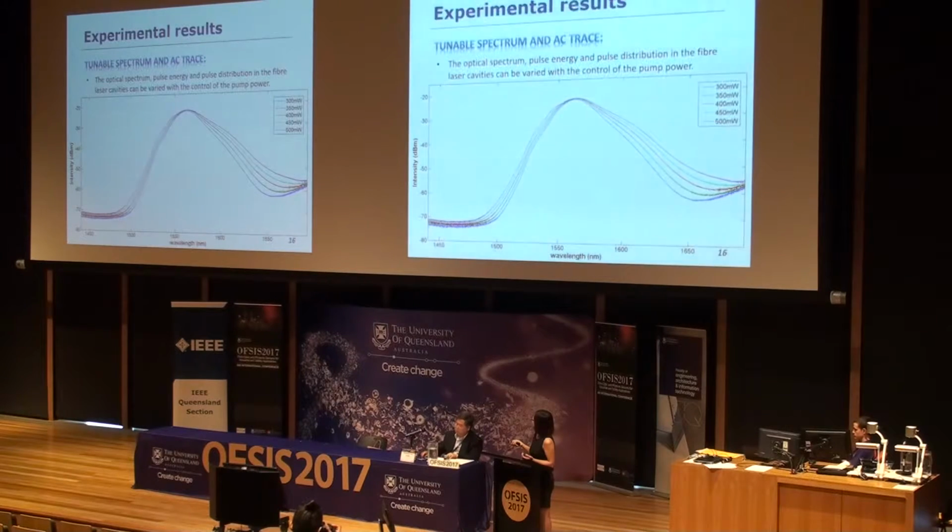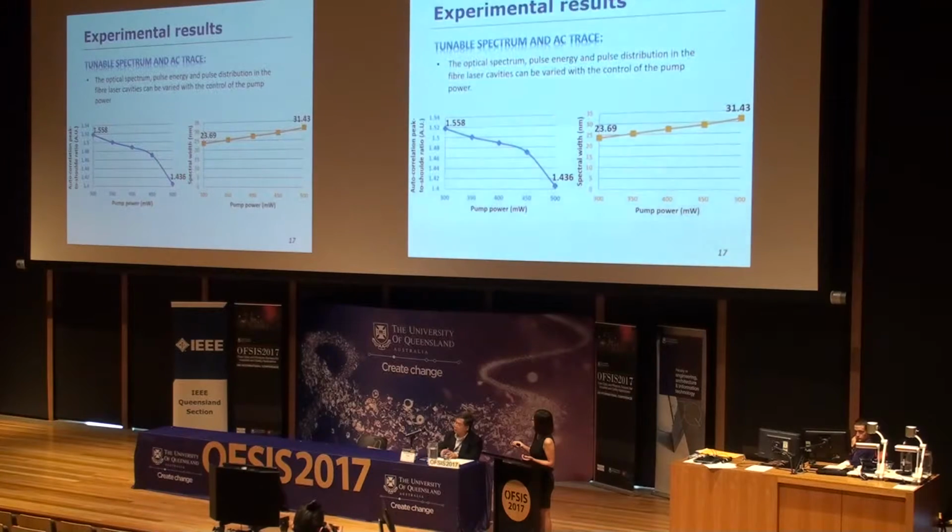And in the spectrum domain, it also changes as we increase the pump power. Specifically, the peak-to-shoulder ratio decreases from 1.558 to 1.436, which indicates a smaller ratio of the peak power to the random pulse total power. And the spectrum width also increases as we increase the pump power. From these two figures, we can see that the optical spectrum, optical pulse energy, and the pulse distribution in our laser cavity can all be tuned with the control of our pump power.